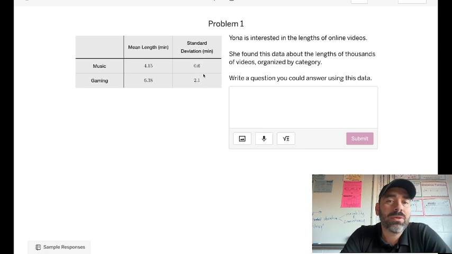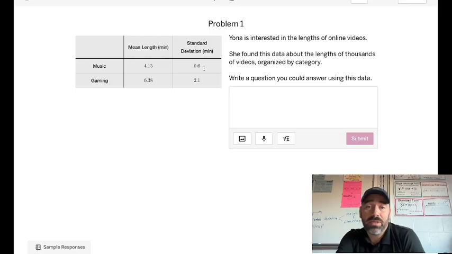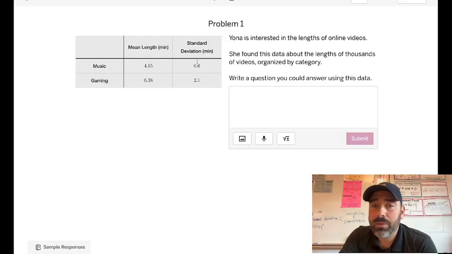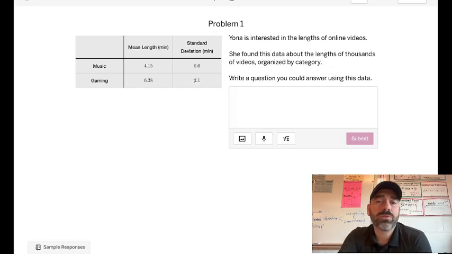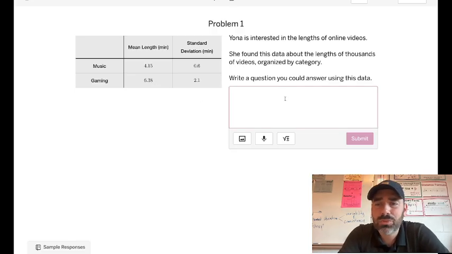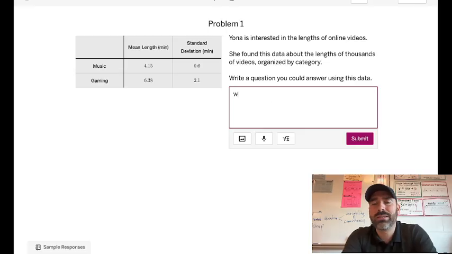Standard deviation, though, the music videos are spot on, nearly zero. That means there's hardly any variation from the center, while this 2.1 means these vary by about 2 minutes over or below on average. Write a question you could answer with the data. You could say, which one has more consistency?